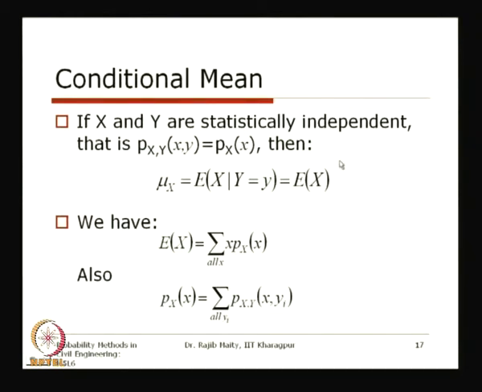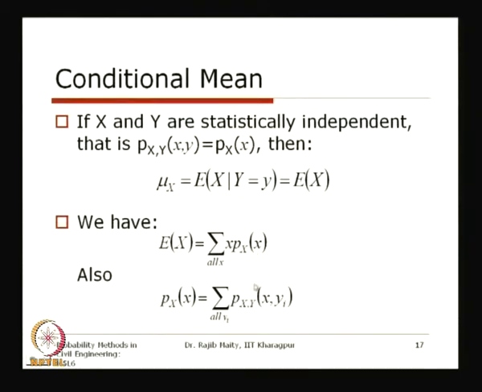Now, we will see another case, where we find out how the expectation can be seen in another context. This starts like this: we know that the expectation of x is equal to, and we are discussing the discrete random variable, which is why we are taking the summation, x multiplied by its density, that is, the probability mass function, to get its expectation. Now, this p x of x is basically the marginal of x.